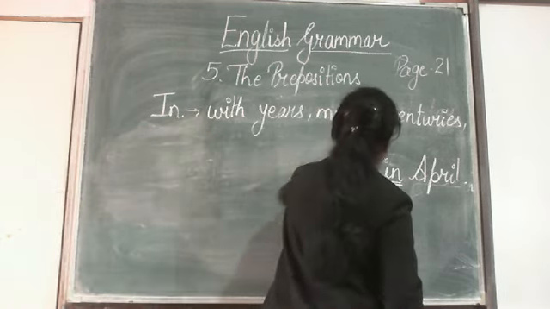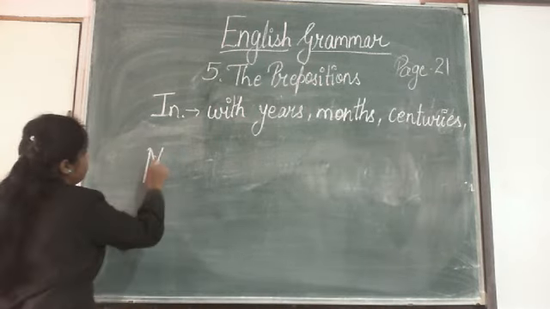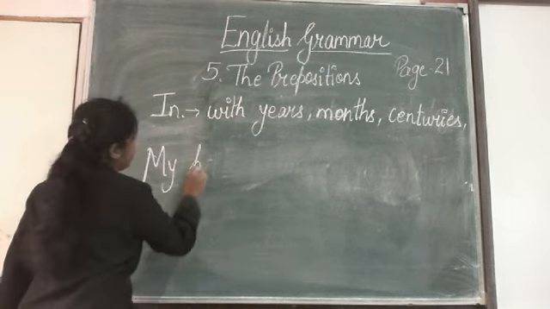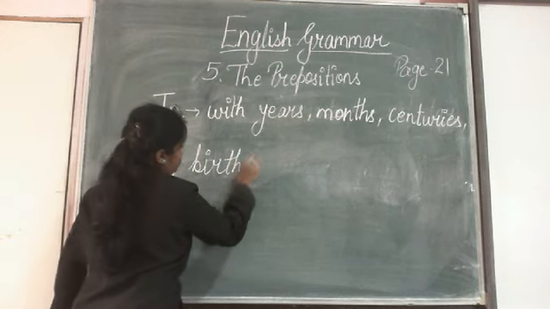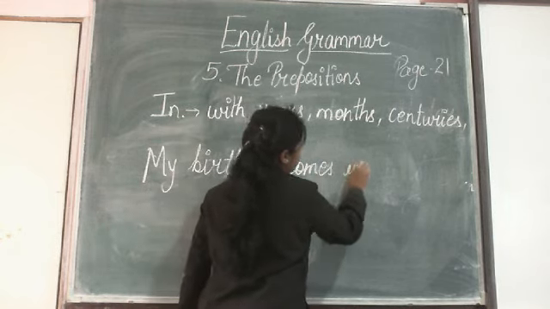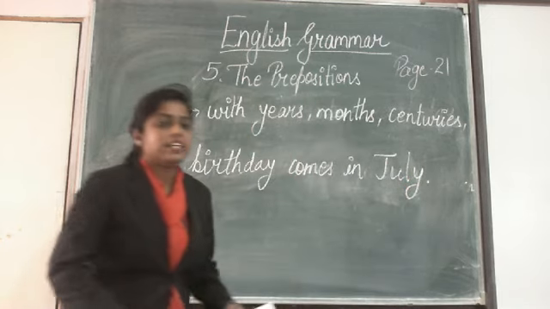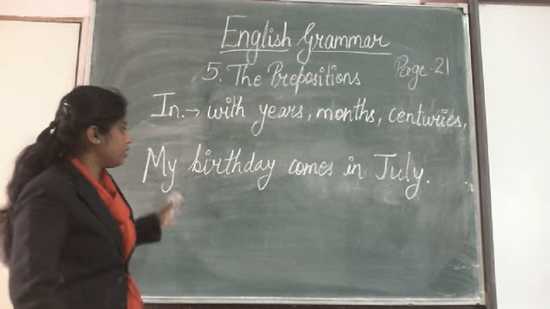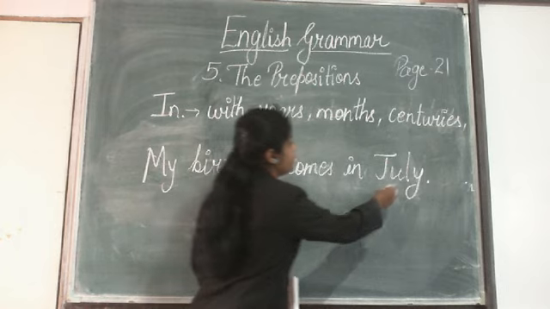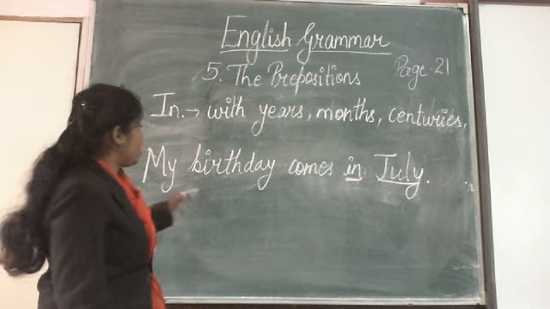Then, my birthday comes in July, for example. कब आता है मेरा birthday? My birthday comes in July. मेरा birthday जुलाई में आता है. So we are using the preposition in with the month July.